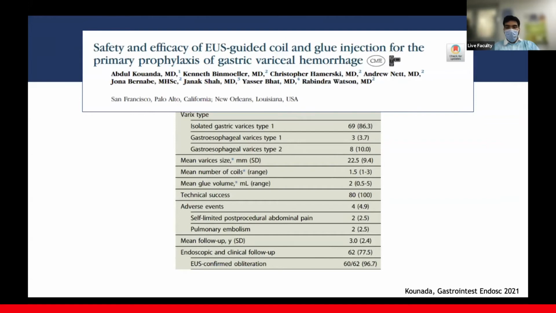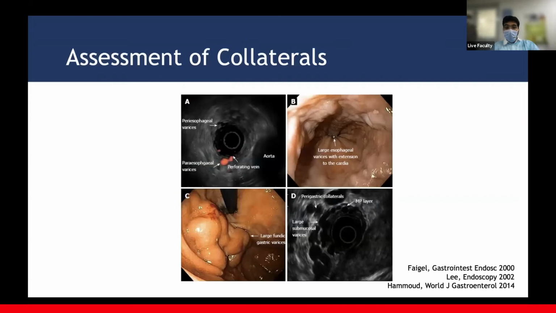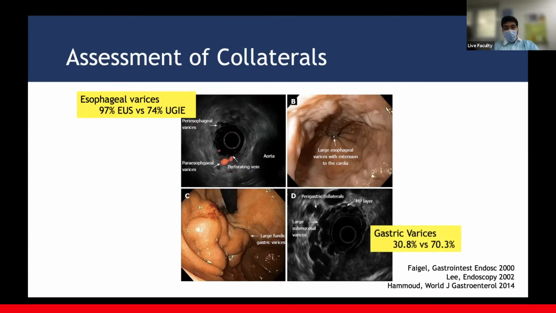There's now also talk of using EUS as a primary prophylaxis, but we only have a small amount of data on that. Now let's come to assessment of portal hypertension. So collaterals can be very well seen on EUS, both radial and linear, and esophageal varices are diagnosed better with EUS. Gastric varices are diagnosed even better with the EUS. That said, this does not seem to be a justified way to evaluate using EUS directly.